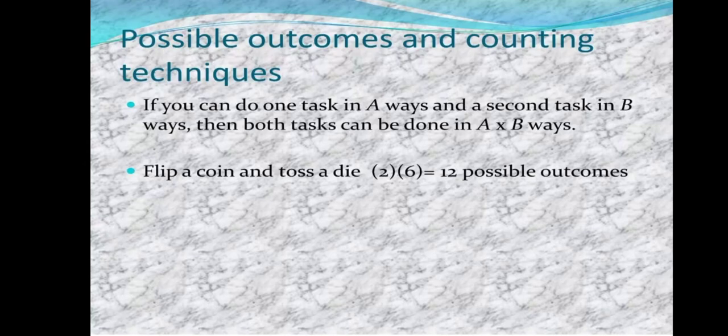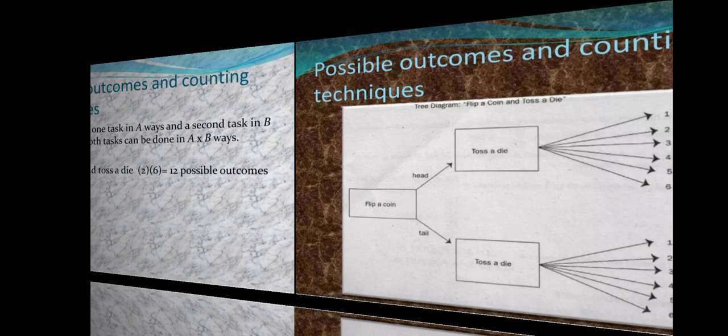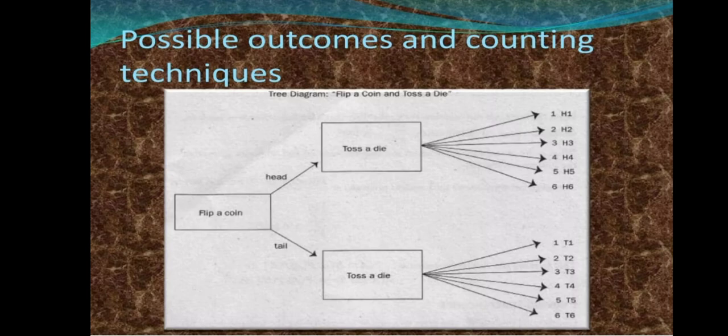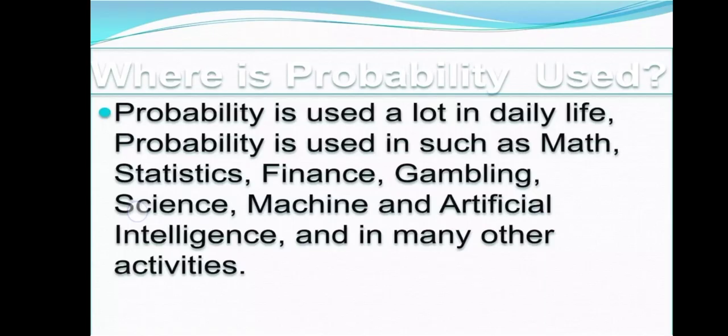Now there are some counting techniques. If we have two events, like a coin and a die, we have to make the ways, so we can multiply the outcomes to get the total possible outcomes. And here you can see a probability of a coin and a dice. And now, at last, we can see where we use probability. You use probability in various ways in our life, like in gambling, finance, artificial intelligence, math, etc.